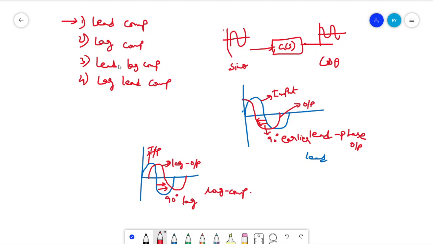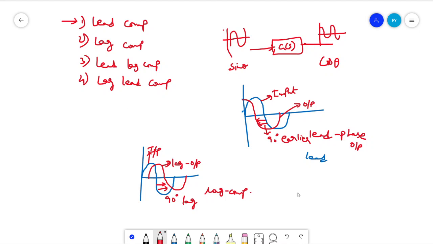And lead-lag is a combination of lag as well as lead. Lag will come first, then it will come with the lead. We'll see how it differs in terms of concept. Similarly, lag-lead. So basically you should understand one thing here.